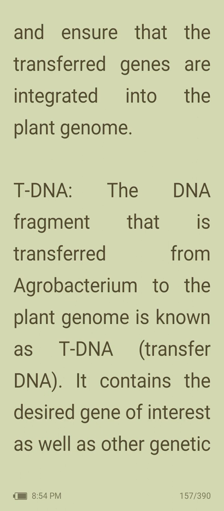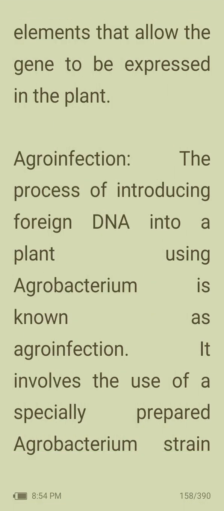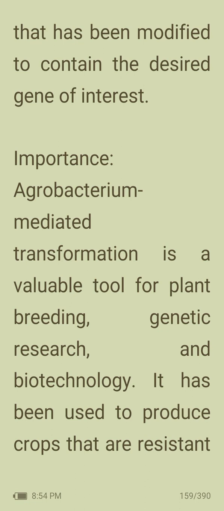Then tDNA. The DNA fragment that is transferred from Agrobacterium to the plant genome is known as tDNA, or transfer DNA. It contains the desired gene of interest as well as other genetic elements that allow the gene to be expressed in the plant. Then agroinfection. The process of introducing foreign DNA into a plant using Agrobacterium is known as agroinfection. It involves the use of a specially prepared Agrobacterium strain that has been modified to contain the desired gene of interest.